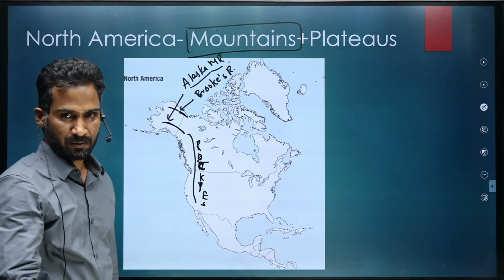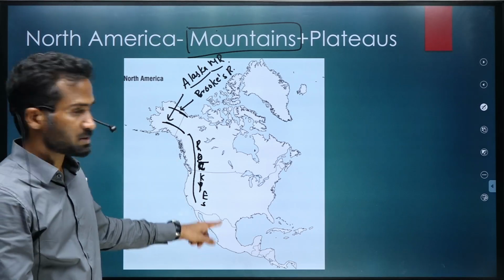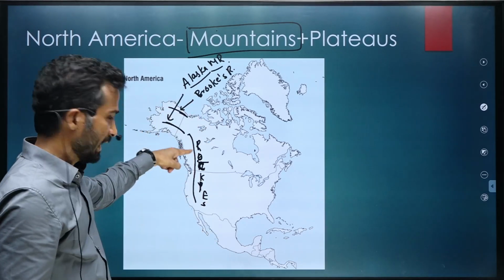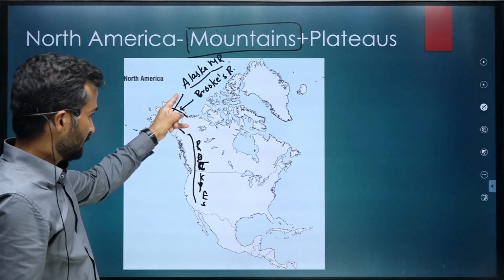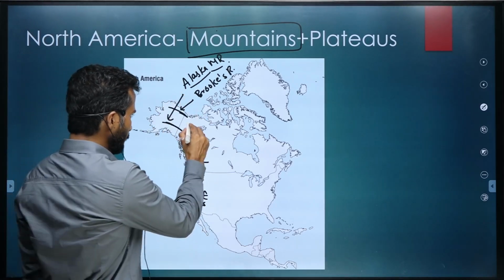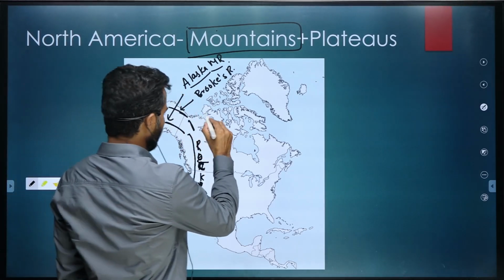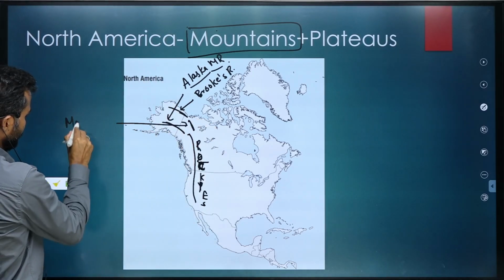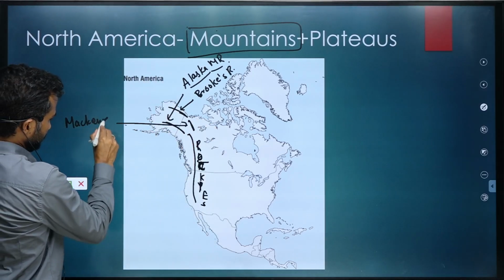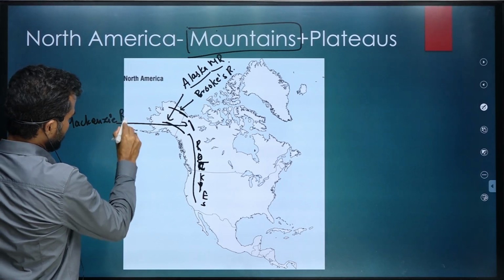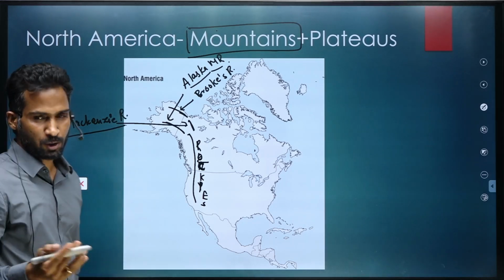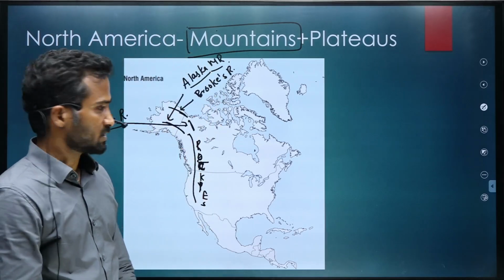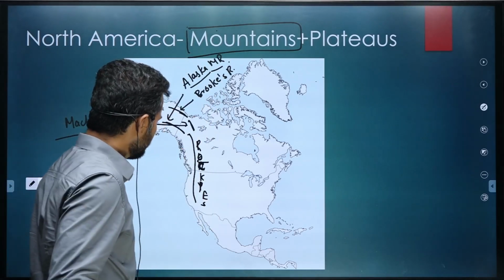First mountain Rockies, then Alaska in the southern part, oriented like this only. Then Brooks Range, then below Brooks Range over here, there is another mountain range called Mackenzie. Mackenzie Range. There is also one river called Mackenzie River. We'll talk about that once we talk about the rivers.